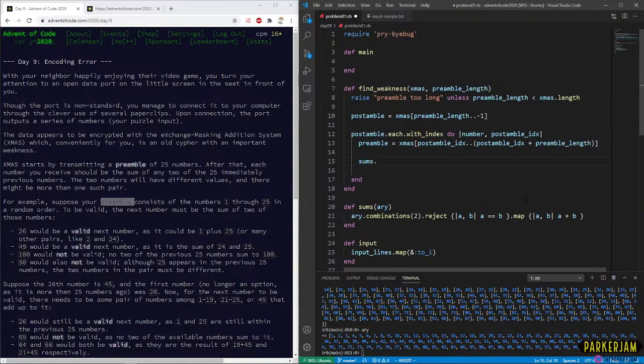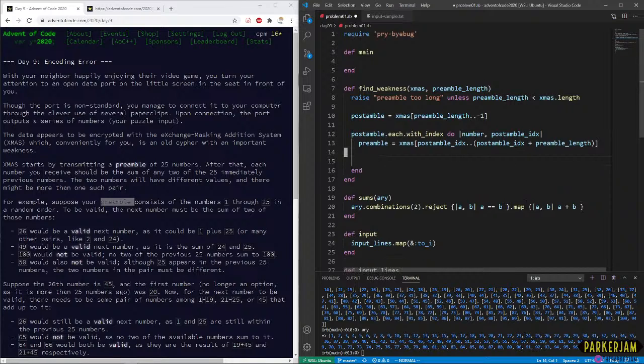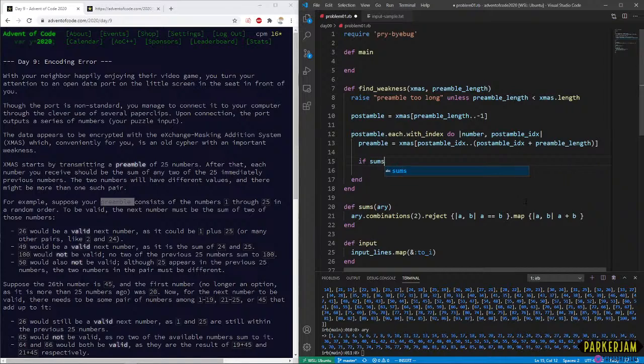Let's say sums. If sums none. Oh, we have to pass the array into it, so we'll pass in our preamble. And so we want to find out if none of the preamble sums is the input.